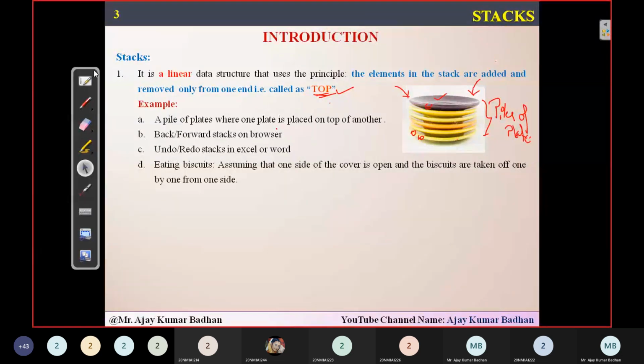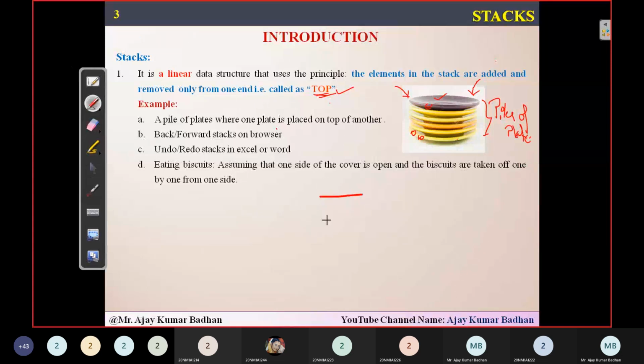So suppose this is what the biscuit packet looks like. Let us just assume that. I'm not good at drawing, so let us suppose this is a biscuit packet, just for representation. Okay, this is a Marie biscuit packet. You want to eat this new biscuit packet. So what are you going to do? Either you will remove from this side or you will remove from this side. Is there anyone who will remove from both directions? I don't think so, right.